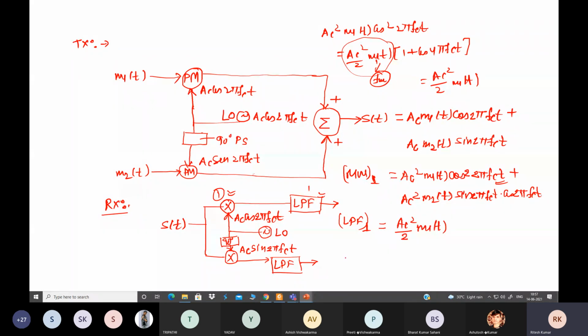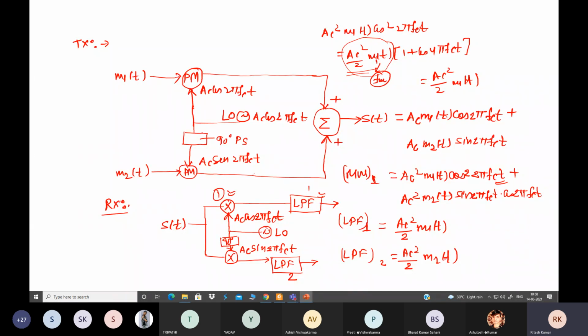Similarly, what will be the multiplier 2 output? This term multiplied by sin 2 pi f_c t, so we have sin squared. Again when you break it, a similar concept can be applied. So the low pass filter 2 output we will get as A_C squared by 2 m2(t). So here we see that we can get the original signals that were transmitted before. This is the concept of quadrature carrier multiplexing.